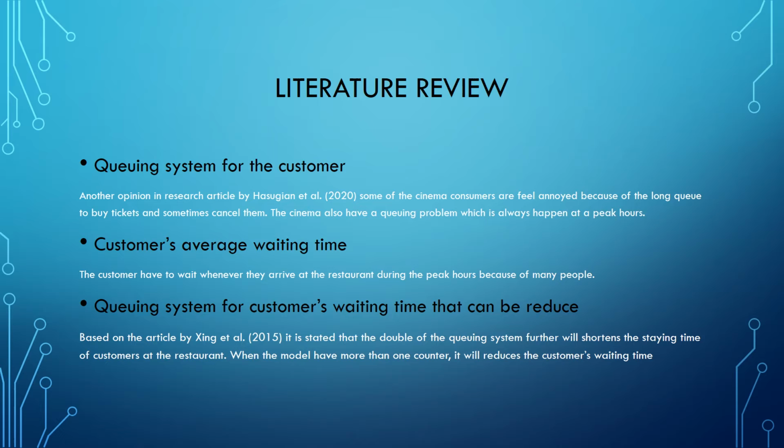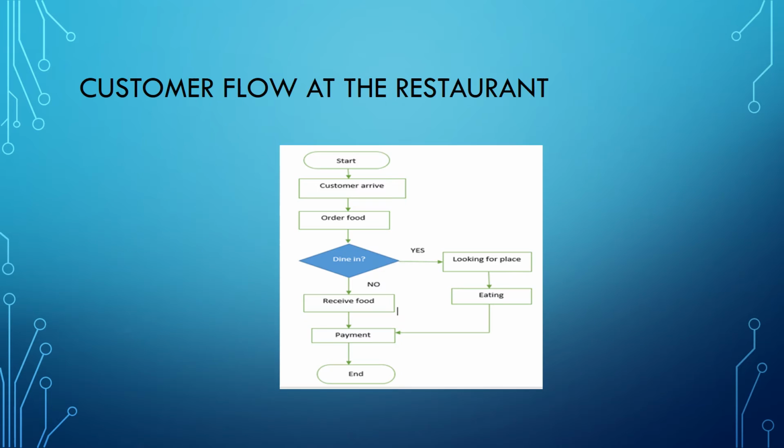We know the customer has to wait whenever they arrive at the restaurant during the peak hour because of many people. And third, the queuing system for customer waiting time that can be reduced. Based on an article, doubling the queuing system will further shorten the staying time of customers at the restaurant. When the model has more than one counter, it will reduce the customer waiting.